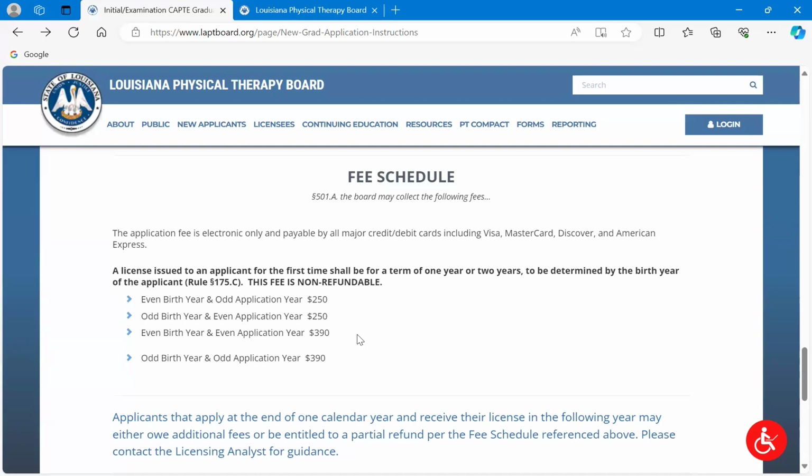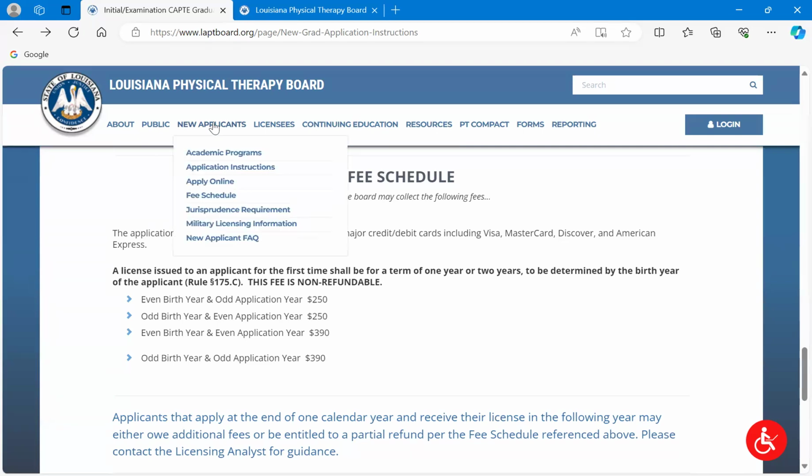New graduates are entitled to a CEU exemption their first year. So don't be panicky if you're like, oh my gosh, I'm getting a 1-year license and I'm up for renewal next year. You will have a CEU exemption, which makes you feel a little bit better. I do understand how that might feel. And I'm not going to go into deep information about renewals. That's other information that you can find.